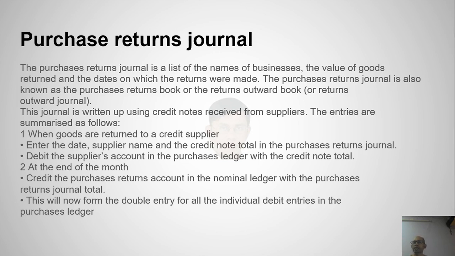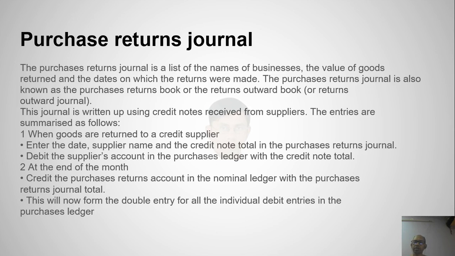Purchase returns journal. The purchases returns journal is a list of names of businesses, the value of goods returned and the dates on which returns were made. The purchases returns journal is also known as purchases returns book or the returns outward book or returns outward journal. This journal is written up using credit notes received from suppliers. The entries are summarized as follows.